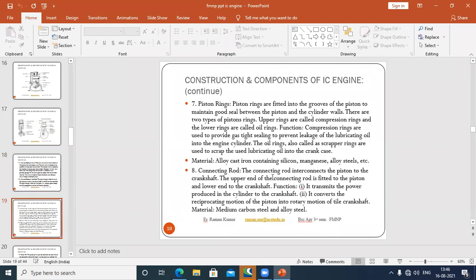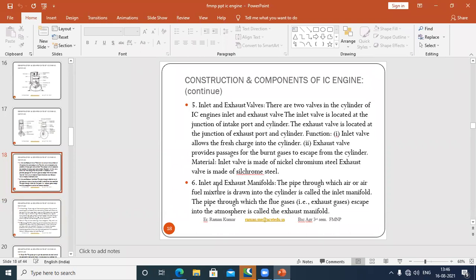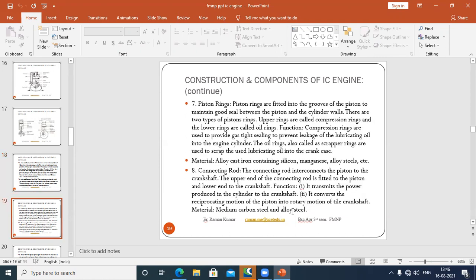Next we have the manifold. What are the inlet and exhaust manifolds? A manifold is nothing but the pipe through which the air or air-fuel mixture comes into the cylinder. That is known as the inlet manifold. And the exhaust manifold is also a pipe, through which the flue gases or exhaust gases escape to the atmosphere. The pipe is known as the manifold.